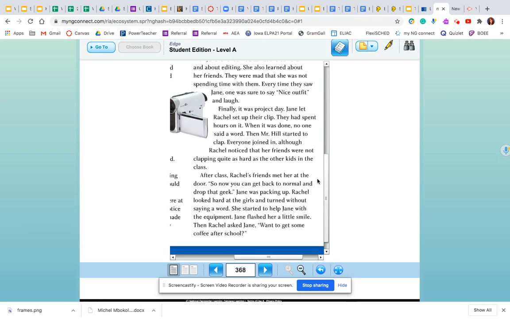"So now you can get back to normal and drop that geek." Jane was packing up. Rachel looked hard at the girls and turned without saying a word. She started to help Jane with the equipment. Jane flashed her little smile. Then Rachel asked Jane, "Want to get some coffee after school?"